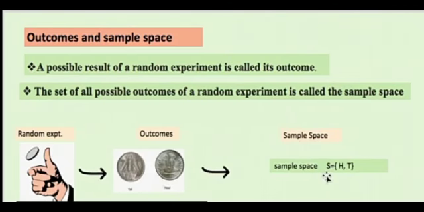The next terms are outcome and sample space. A possible result of a random experiment is called its outcome. For example, in tossing a coin, the possible outcomes are head or tail. The set of all possible outcomes of a random experiment is called the sample space. That means if I toss a coin, the total possible outcomes, head and tail, form the sample space.